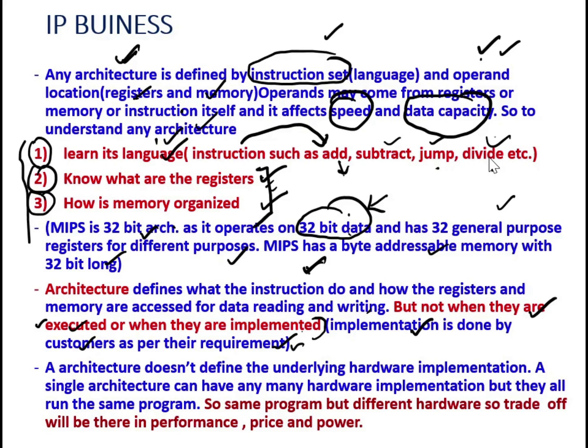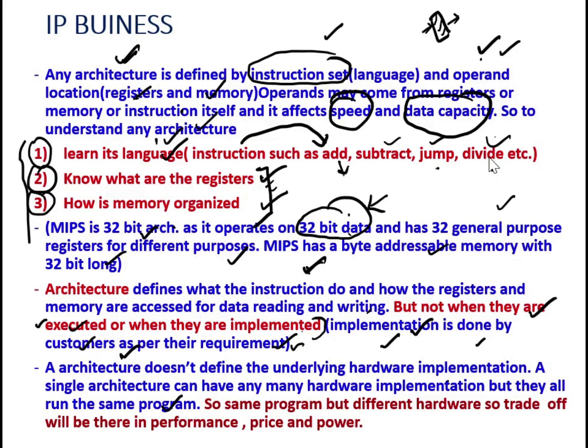The architecture doesn't reveal anything about the underlying hardware implementation. How the architecture is going to be implemented with some hardware, the architecture never tells anything about this. It doesn't define any underlying hardware implementation. A single architecture can have many hardware implementations. For example, this is one architecture, ARM. A single architecture can have different hardware implementations, but all of them run the same program.